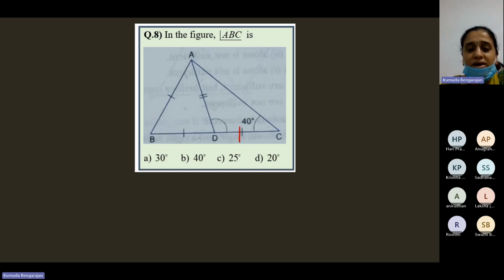So doing it fast, this side is equal to this side. So opposite of this side is this angle, opposite of this side is this angle. So if this is 40, this is 40. Then, without using the exterior angle property, if this is 40, 40, 80, how much is this one? 100. If this is 100, how much is this one? This is 80. And then if these two sides are equal, so if this is 80, this is also 80. Then this is 20. So without using the exterior angle property, you can find this angle 100, and then by using linear pair, you can find 80. But use the exterior angle property.